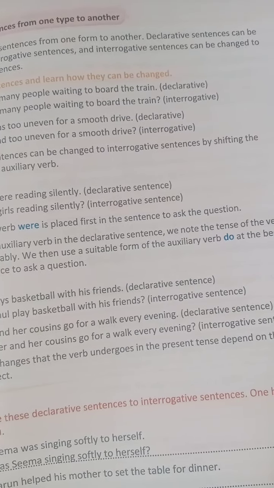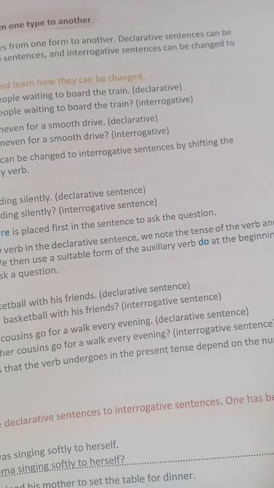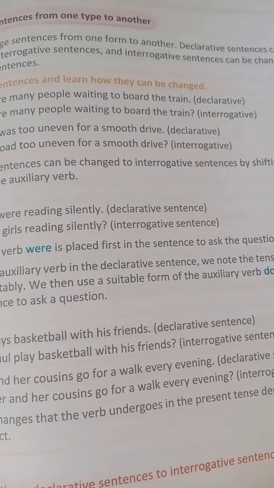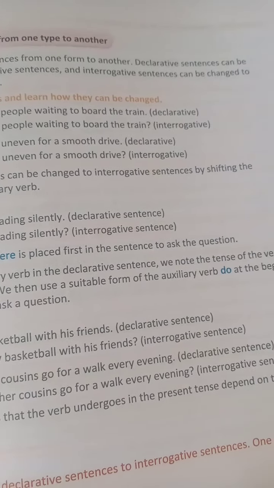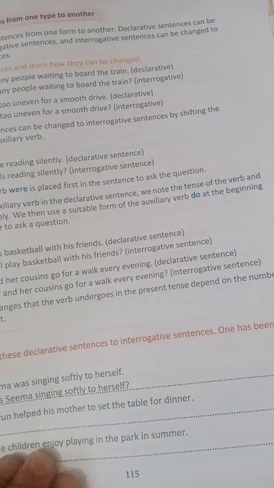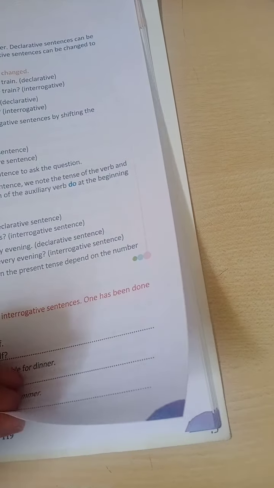The road was too uneven for a smooth drive. Declarative. Now when you are asking a question, you use the auxiliary verb first. Was the road too uneven for a smooth drive? So in this manner, when you change from declarative to interrogative, you have to shift the position of the auxiliary verb. That is, the auxiliary verb will take the first position in the sentence. So in this manner, we change from declarative to interrogative. Okay, I think you have understood.